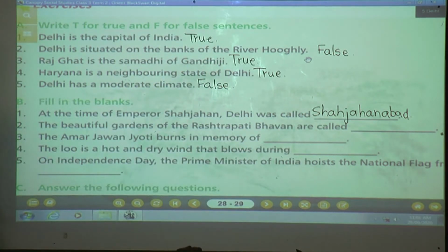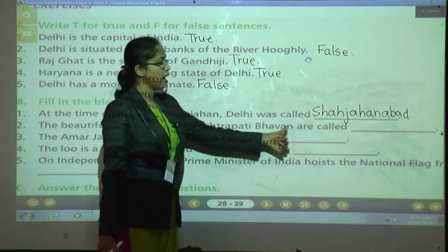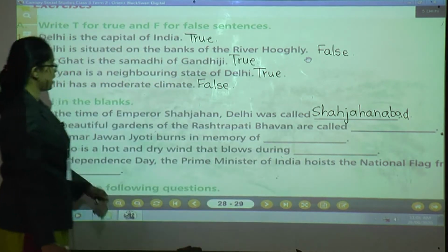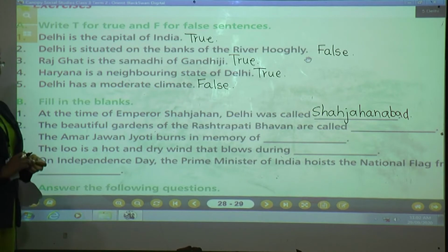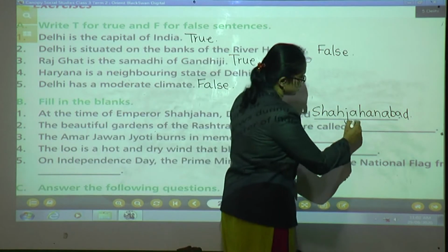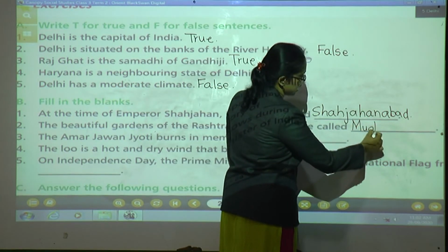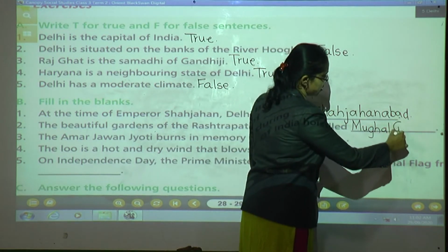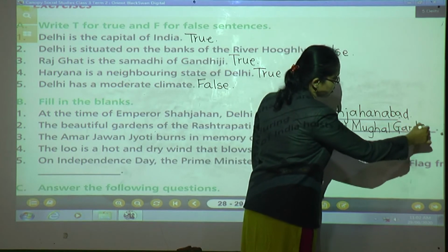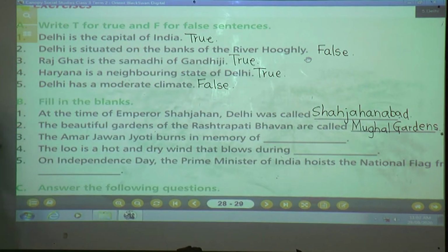Okay, children? Next question. The beautiful gardens of the Rashtrapati Bhavan are called which garden? Yes, as you know, there is a beautiful garden in Rashtrapati Bhavan. What are they called as? Yes, correct. Mughal garden. What is the spelling of Mughal? Yes, M-U, G-H-A-L. Very good, children. Mughal Gardens. G-A-R-D-E-N-S. Very good, children. I hope you all have read the hard words.